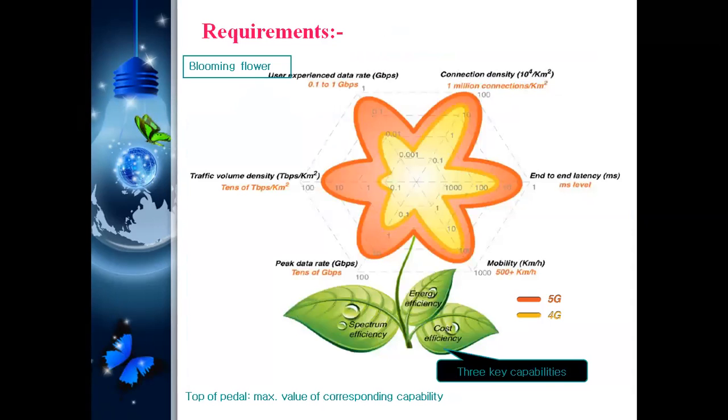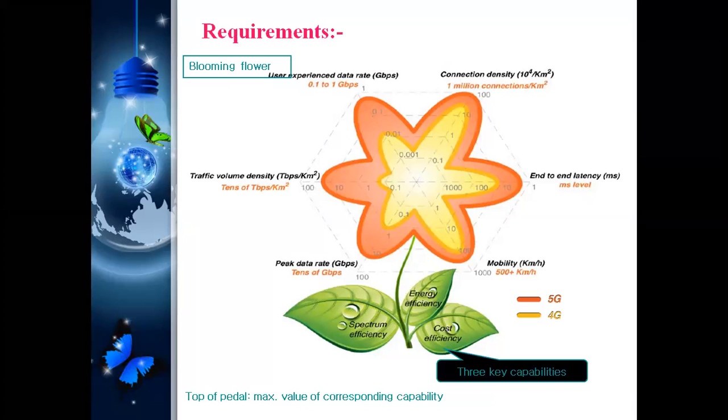First of all, why are we using 5G? The main requirements are very low end-to-end latency and very high mobility, because we carry mobile devices from one place to another. At the same time, connectivity is required, a high data rate is required, and traffic volume density is also high, because not only myself but many people will use these devices.